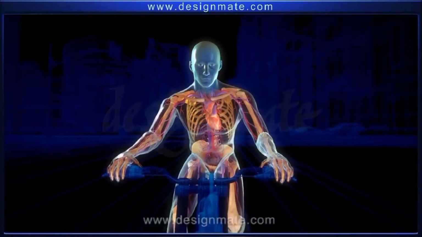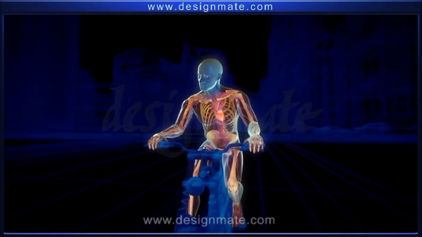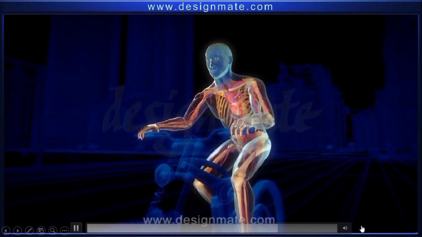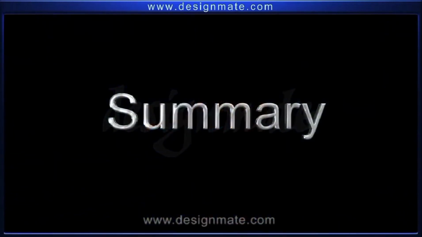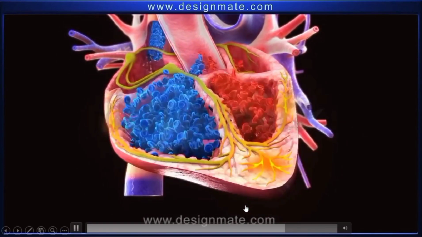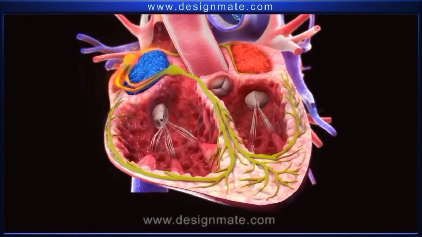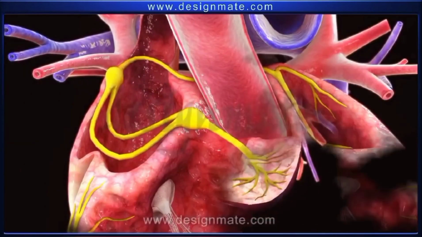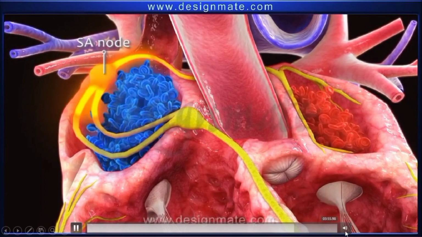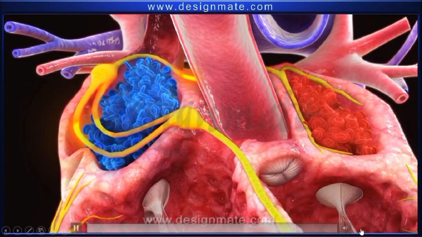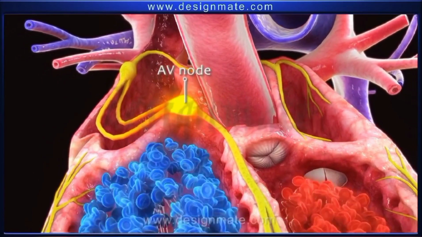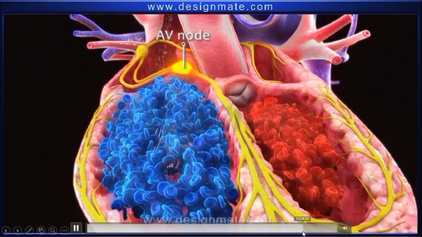Thus, we conclude that it is the SA node, as the cardiac pacemaker, which sets the rhythmicity of the heartbeat. Summary. We can now observe the impulse conduction and heartbeat in synchronization with the blood flow. The cardiac cycle begins with the SA node generating an impulse, which spreads to the two atrial walls and also reaches the AV node. The two atria, which form the atrial syncytium, contract.